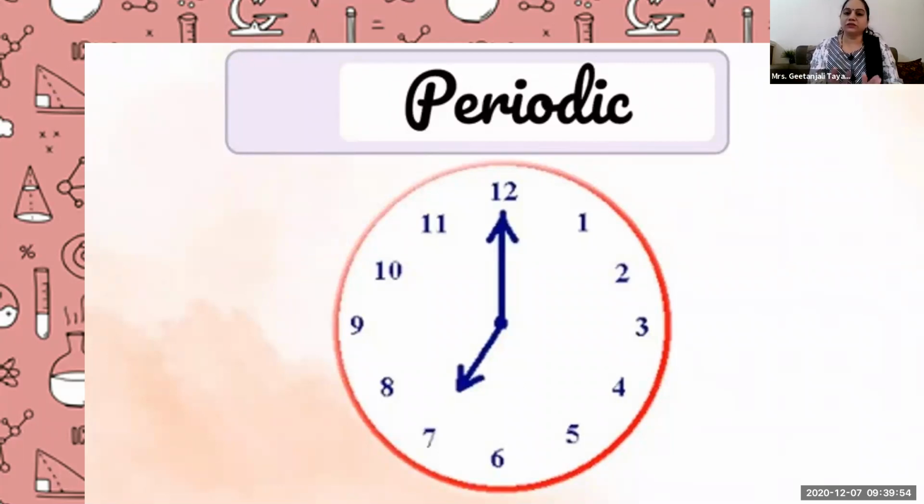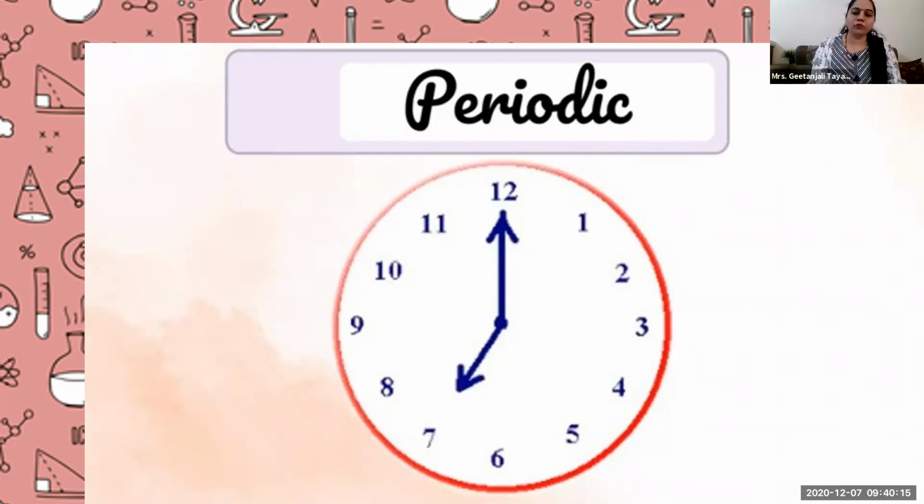That means this periodic motion, we can call a uniform motion, because in uniform motion also, the object is traveling or following a specific time period and speed. So whenever we talk about periodic motion, that means we are talking about uniform motion.